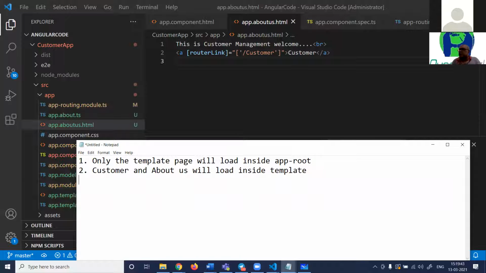Read these two sentences properly. Only template page will load inside AppRoot, means inside the index page. Customer and about UI will load inside the template. Did we understand this? Let me know, please, guys.